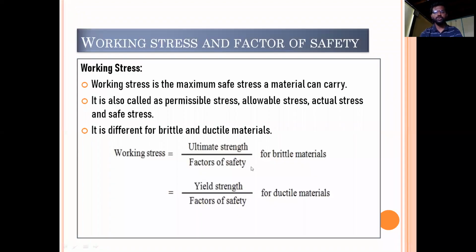Therefore, we should remember this. For brittle materials, working stress is calculated by considering the ultimate strength, and for ductile materials, working stress is calculated by yield strength. Working stress is the ratio of ultimate strength to the factor of safety in case of brittle materials, and the ratio of yield strength to the factor of safety in case of ductile materials. You should clearly understand this difference while calculating the working stress, which is very, very important while solving problems.